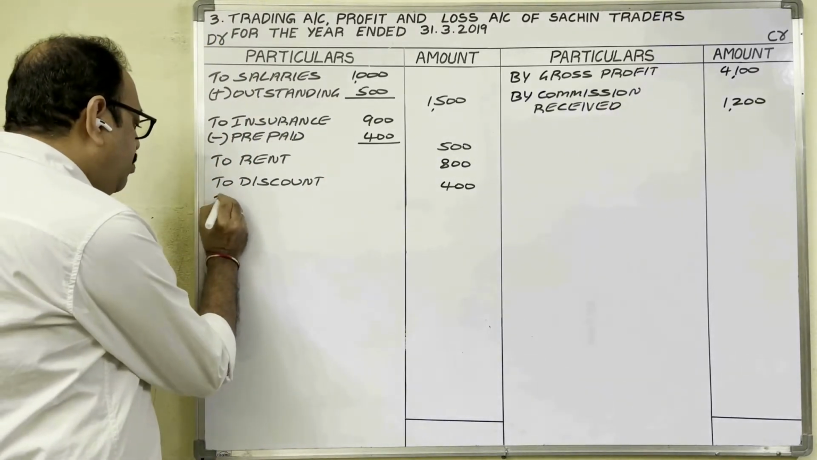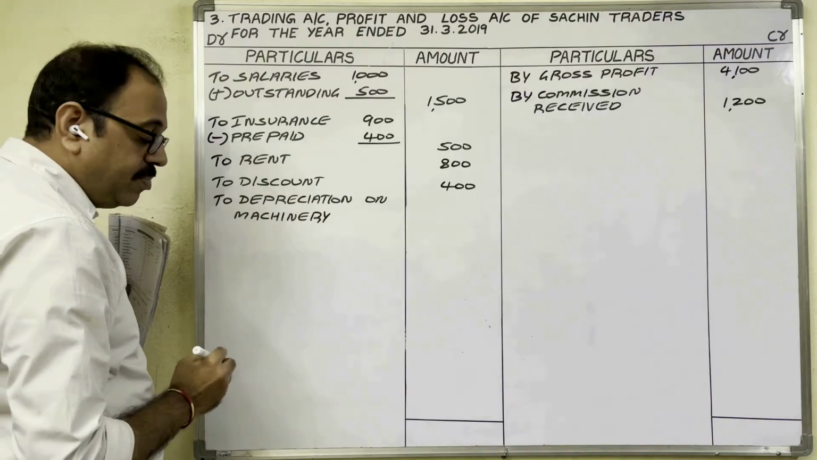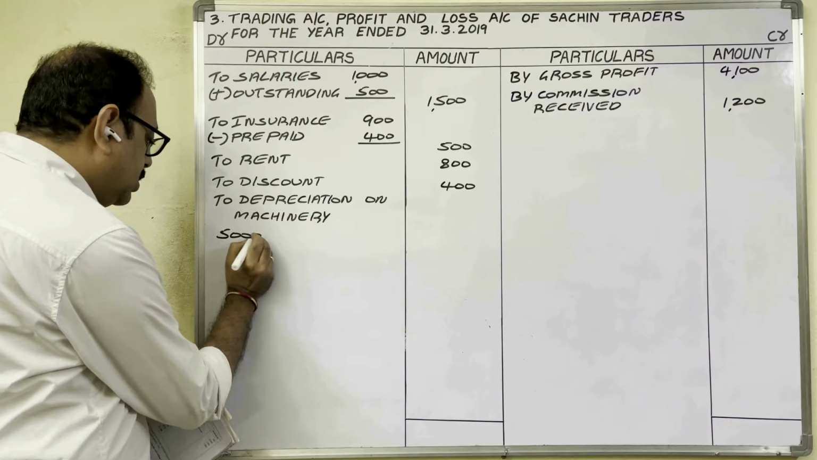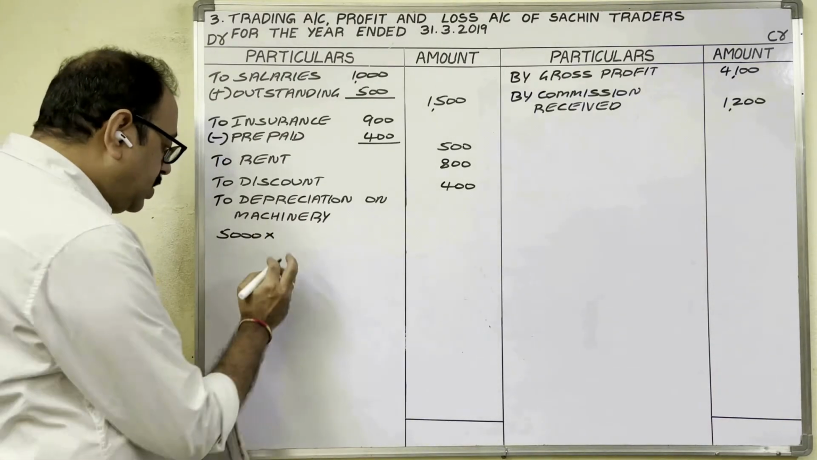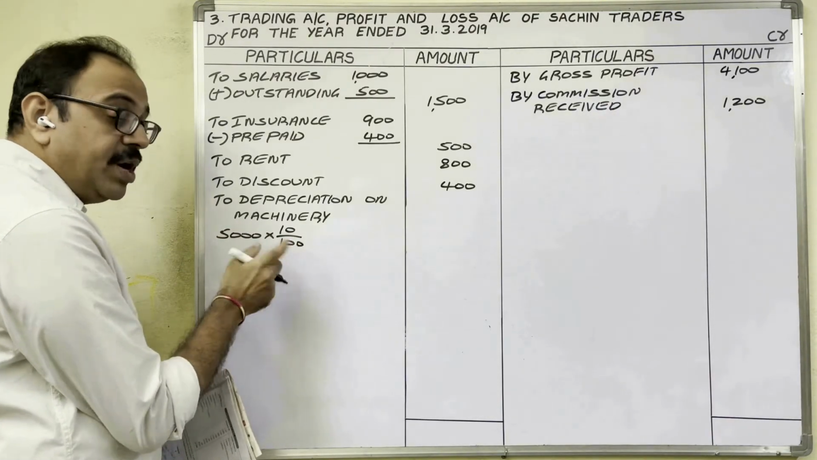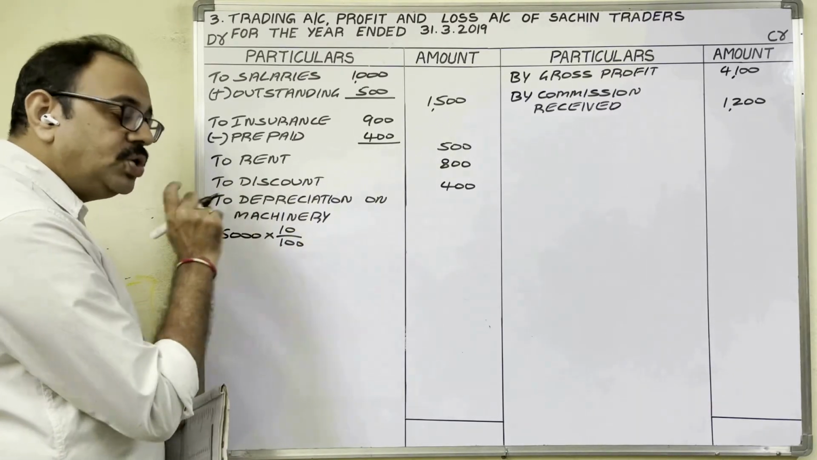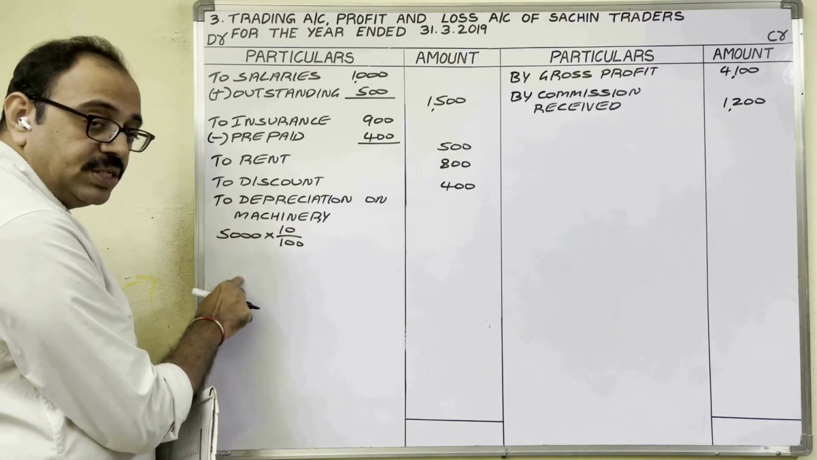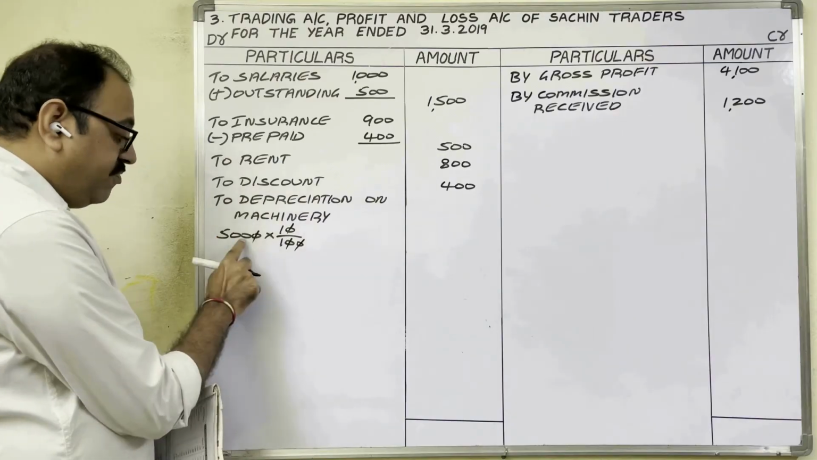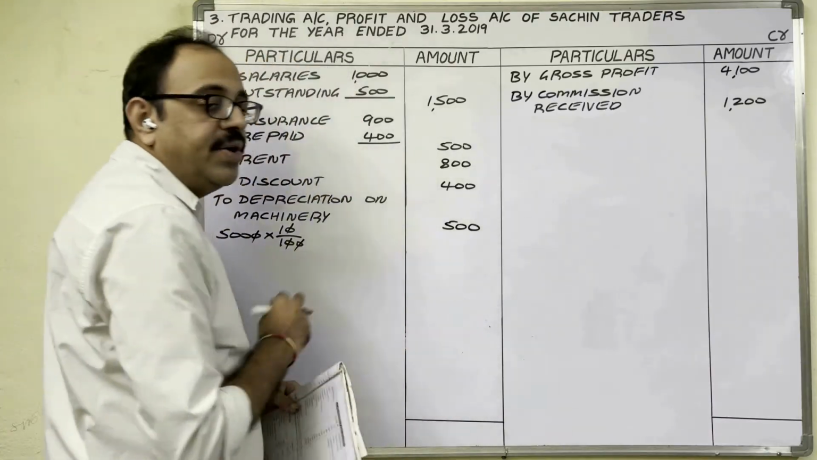To depreciation on machinery, we have to calculate in inner column. Machinery value is given in the trial balance, 5,000 rupees. Depreciation percentage 10%, means 10 by 100. One numerator, one denominator we have to cancel. 10 is numerator, 100 is denominator. 5,000 is also numerator because 5,000 divided by 1 is there. So first common zeros we will cancel. Then 500 in outer column. Depreciation on machinery is 500 rupees.